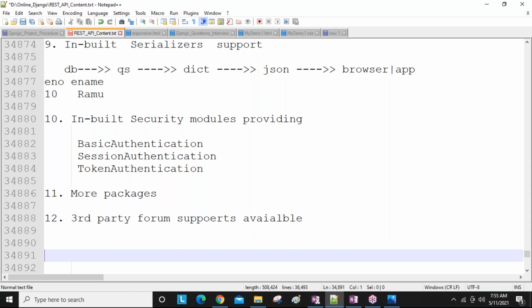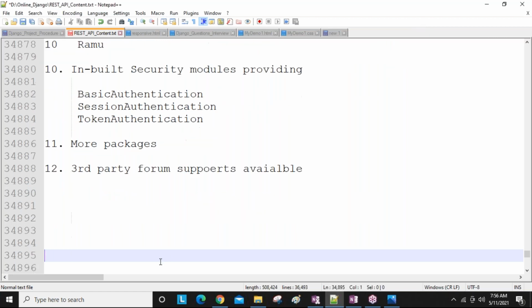As a REST API developer, we have no need to write all the code manually. We just reuse the existing code. So if you use REST API in your programming, developers simply become like lazy fellows. Why? Because all the logic is done internally, and we are not writing it manually. That's why we get less coding, but it is very important in real time.